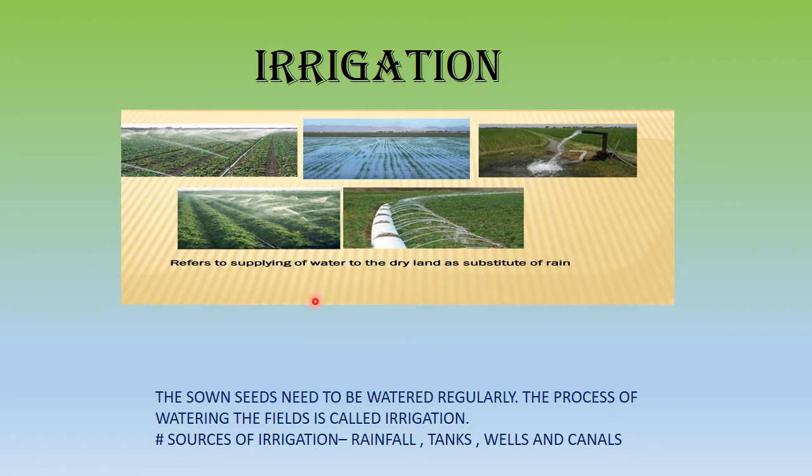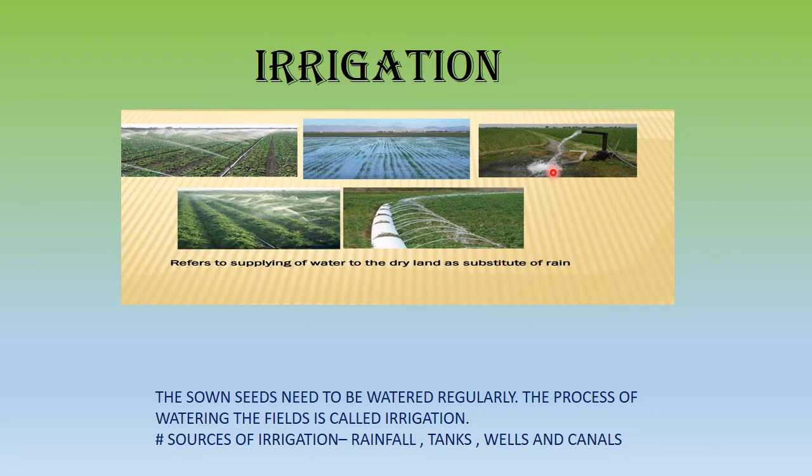Now even if you are planting a plant in a pot, you will water it. When you are watering your crops, because we are talking about cultivation on a large scale, we call it irrigation. So we are supplying water to the dry land because we are not depending on the rain only. When it rains, the crop will have a natural supply of water.